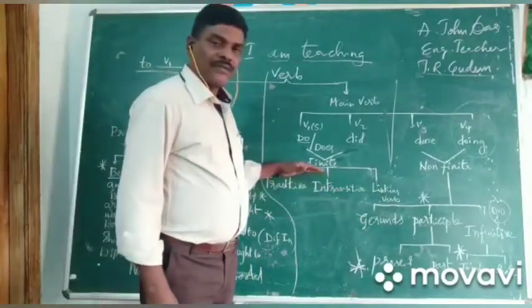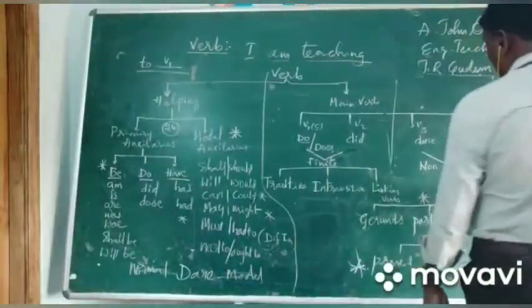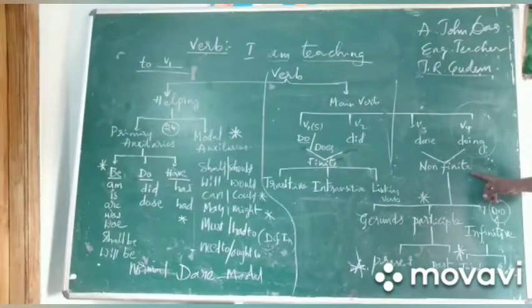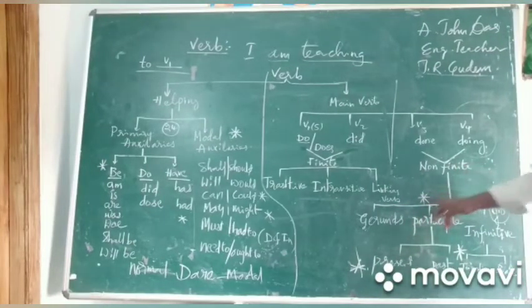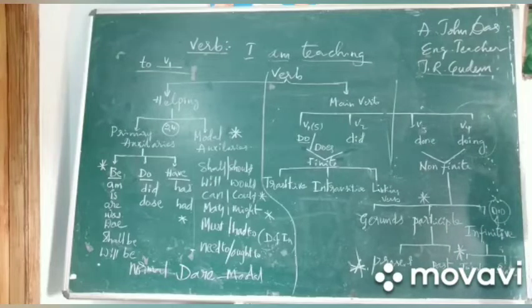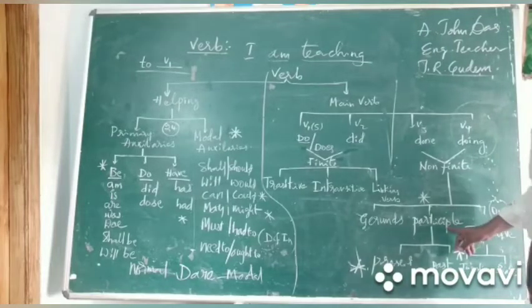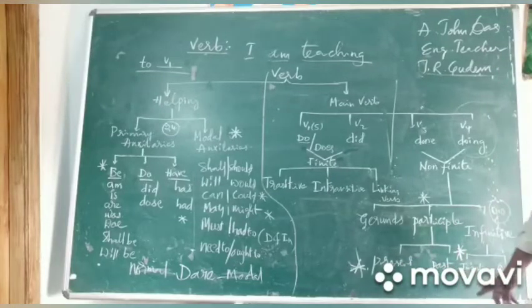Here, the finite verb is divided like that. Non-finite verbs are gerunds, participles, and infinitives. The participle is again divided into present participle and past participle.